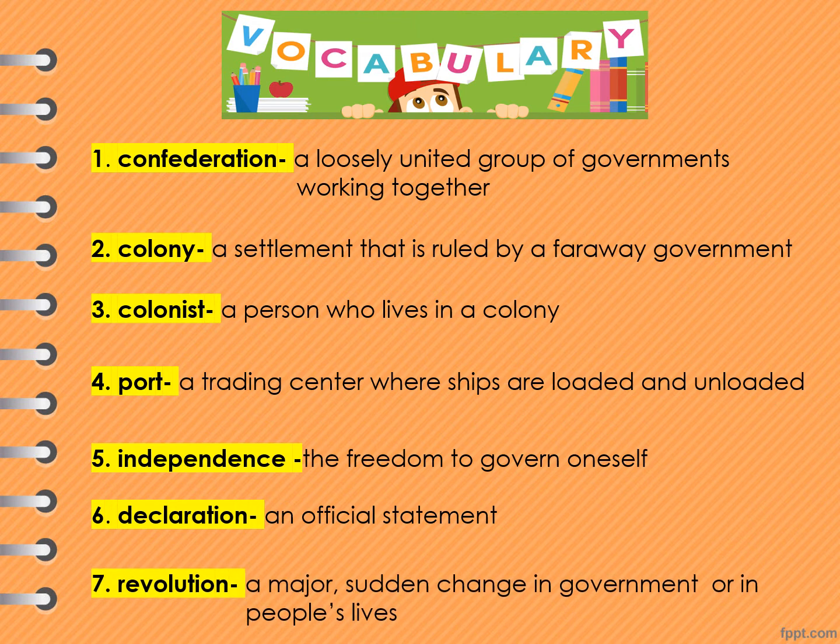And the last one is revolution. It is a major sudden change in government or in people's lives. It occurs, grade 4, when large masses of people decide to take power from a government that treats its people unfairly. Again, we have the words confederation, colony, colonist, port, independence, declaration, and revolution.